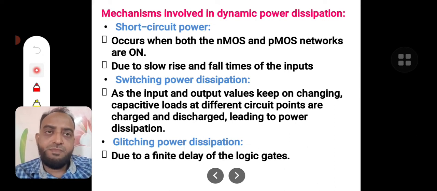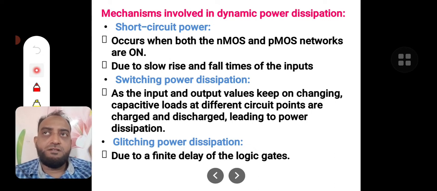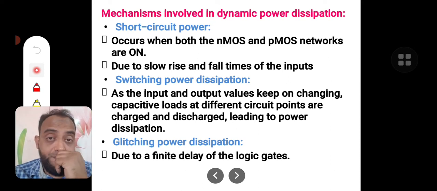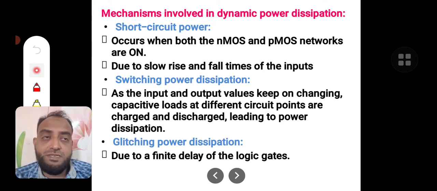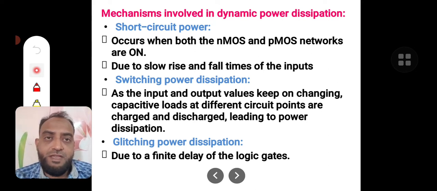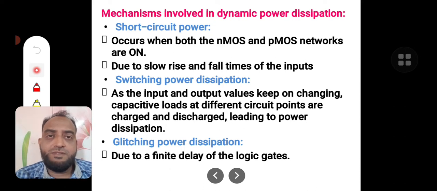Understood? And the main reason for this short circuit power dissipation is slow rise and fall times of inputs. If the input is slowly rising, for a very short period of time when Vin is 0.5 VDD, which is equal to VINV, both the devices will be in saturation. Then the direct current flows from supply to ground. That is short circuit power dissipation.